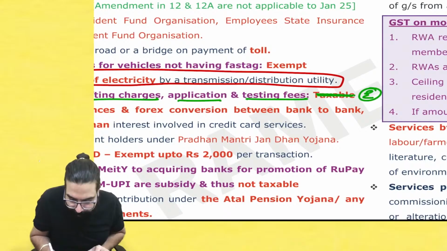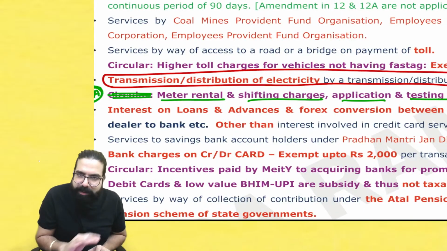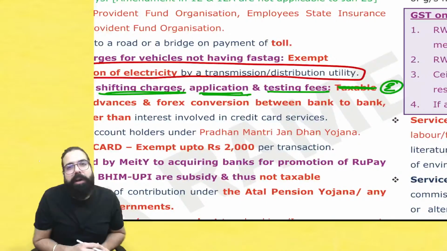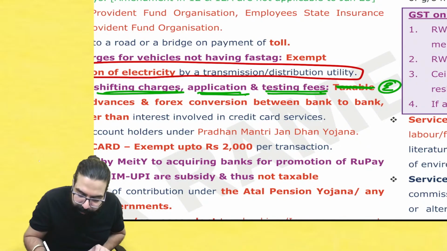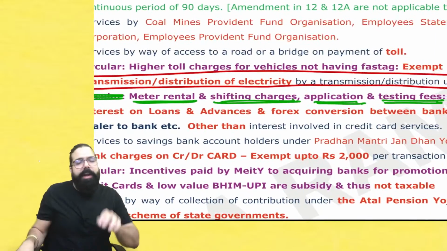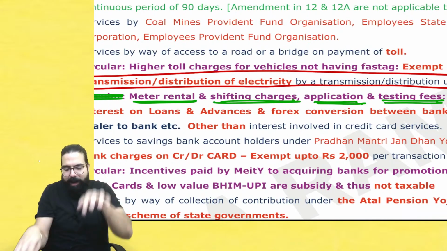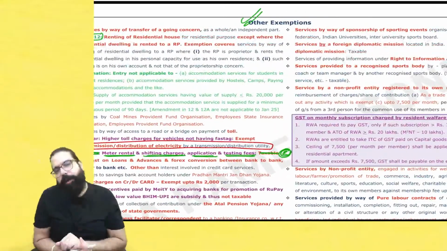Baba, you have to cut and write. One new entry inserted, entry number 25A. This circular is waste now. Now all these meter rental, meter shifting charges, charges for applying for electricity, testing fees charged by the electricity distribution utility, all these are ancillary services with respect to electricity, and hence this will also be exempted. This is one new point.